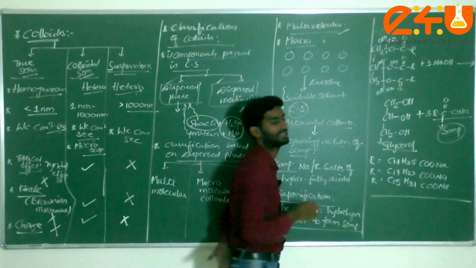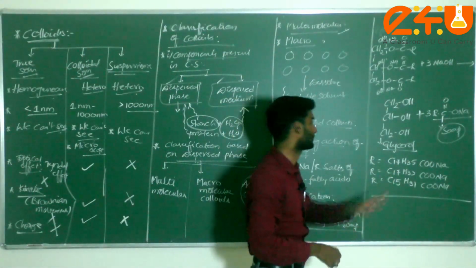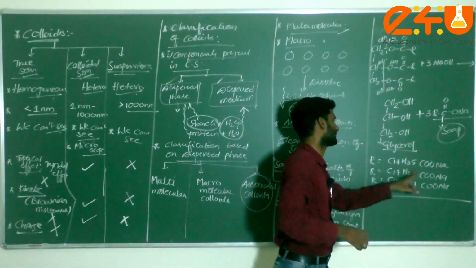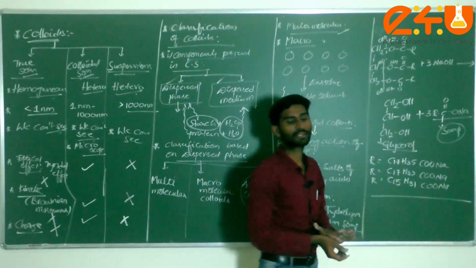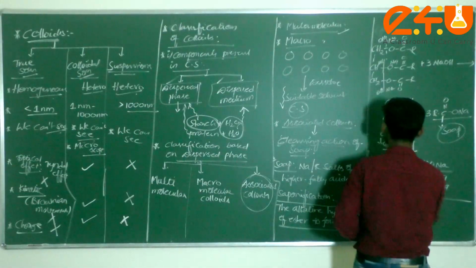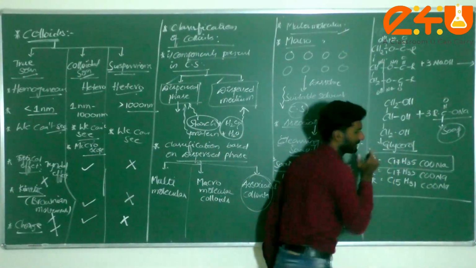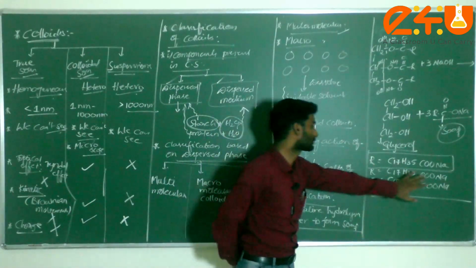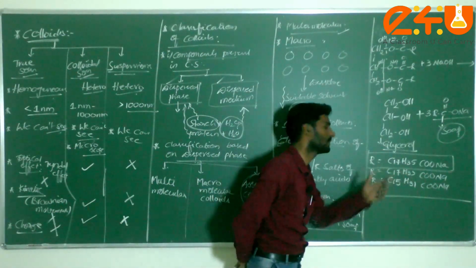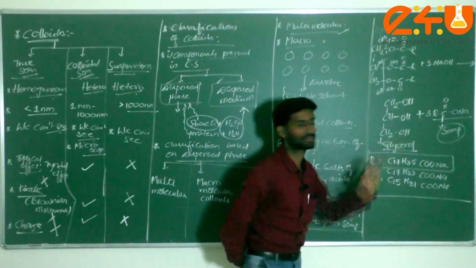These are the different fatty acids, commonly called soap. Stearate, oleate, and palmitate. Like this we can call sodium stearate, sodium palmitate, or sodium oleate. These are examples of soap.